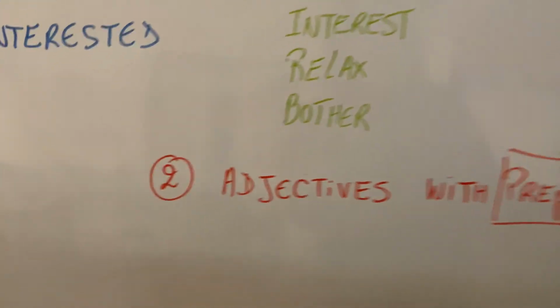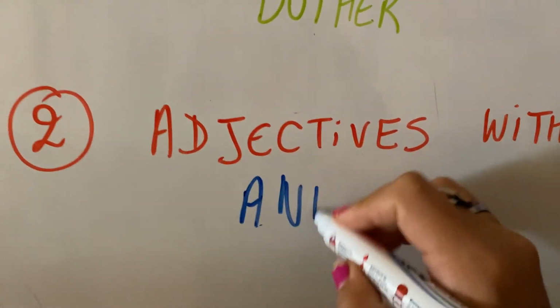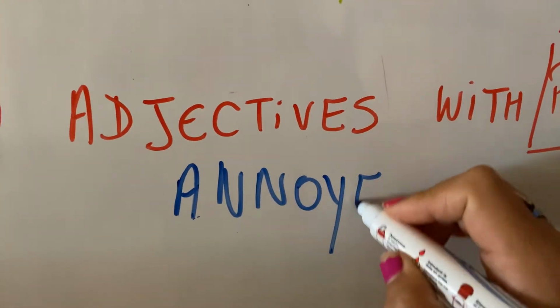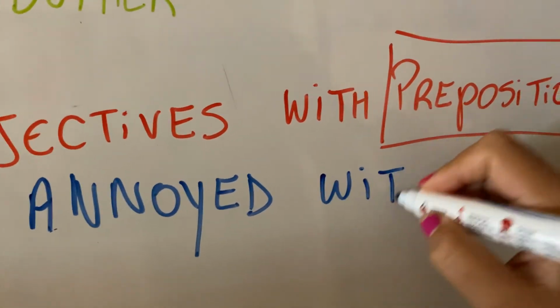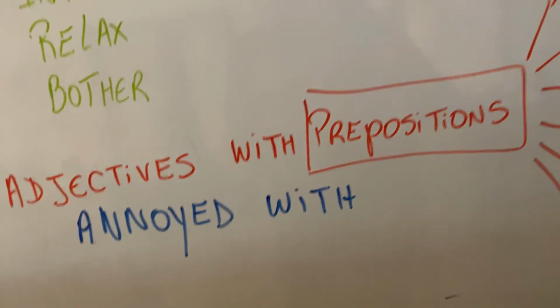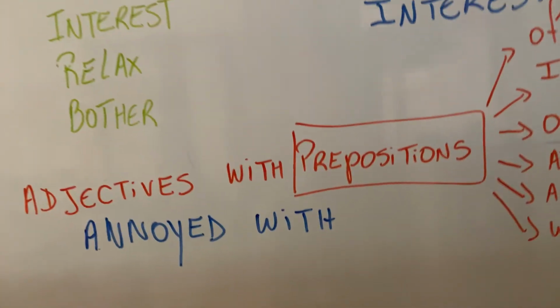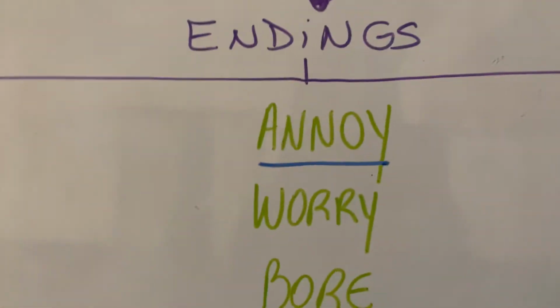An example, if you're going to use the adjective annoyed, the preposition that annoyed will use is with, no other preposition. Okay, annoyed with you, annoyed with people. What about worry?